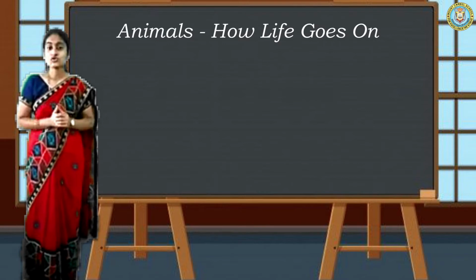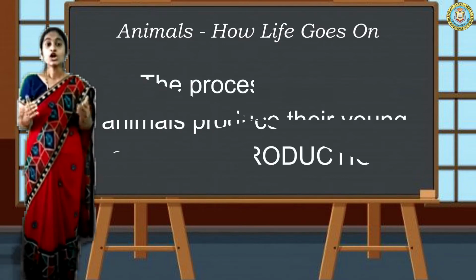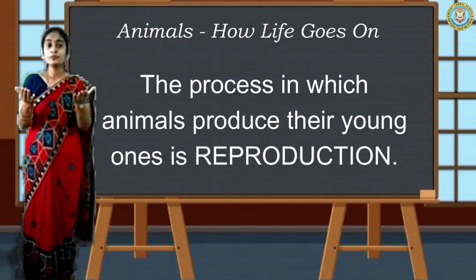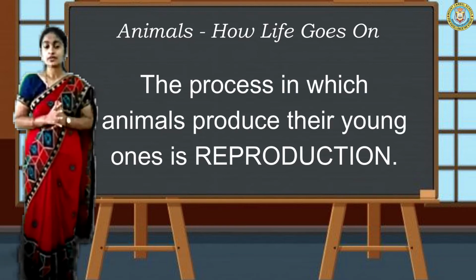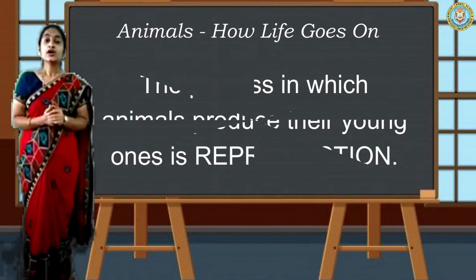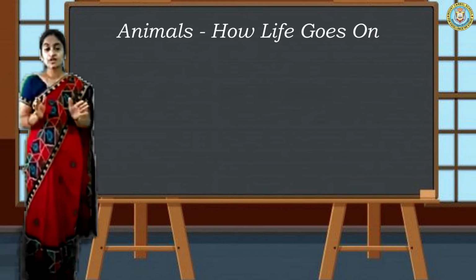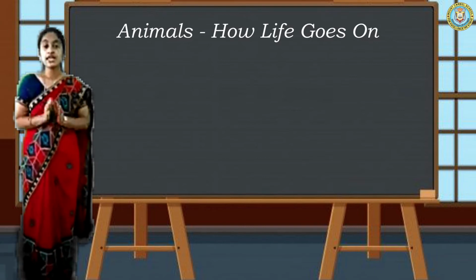Animal reproduction means what? It is the process in which animals produce their young babies. Okay? This is nothing but the definition for reproduction. Okay. Now, there are two ways of reproduction. Every animal has a certain life.